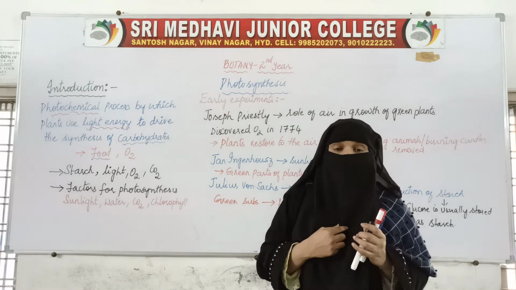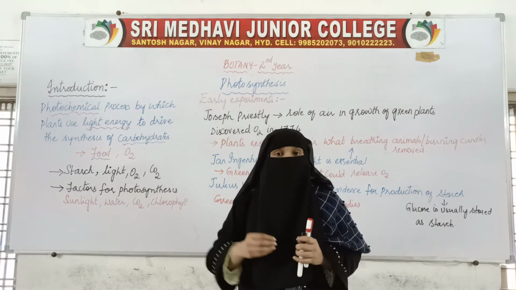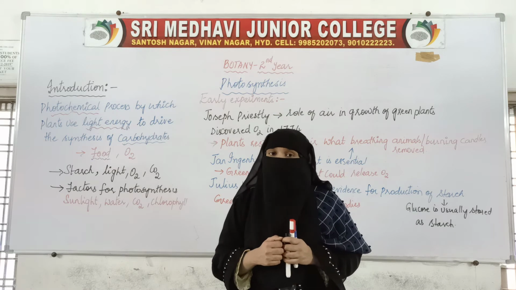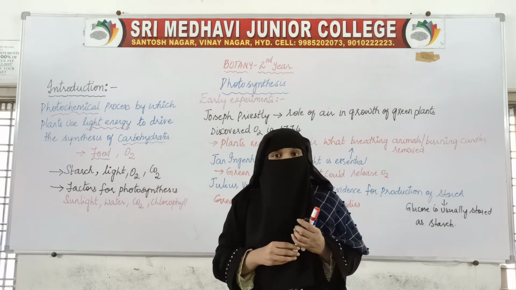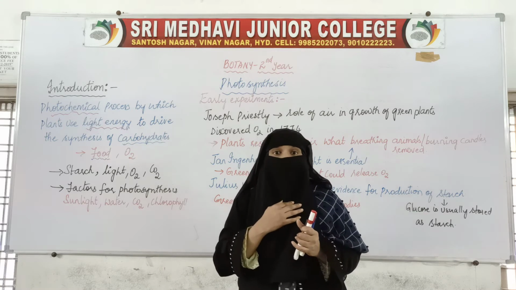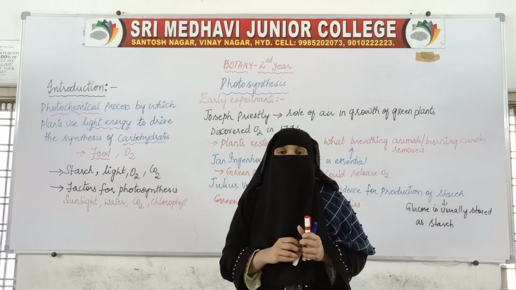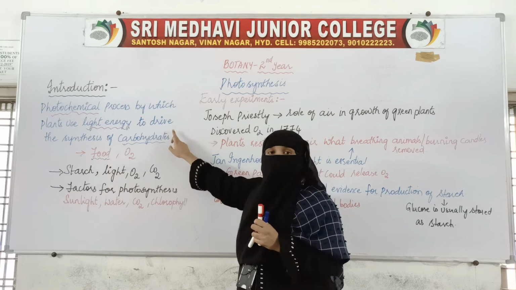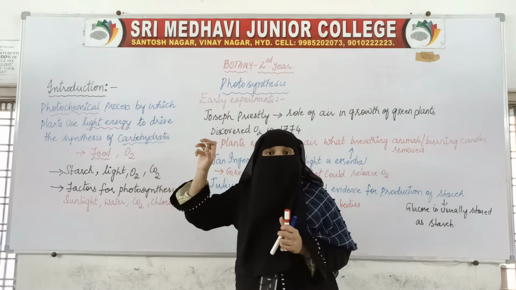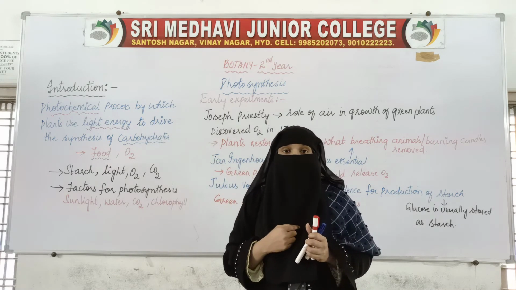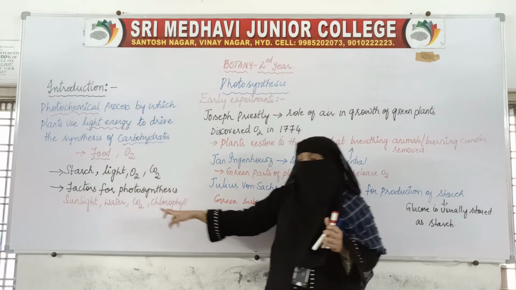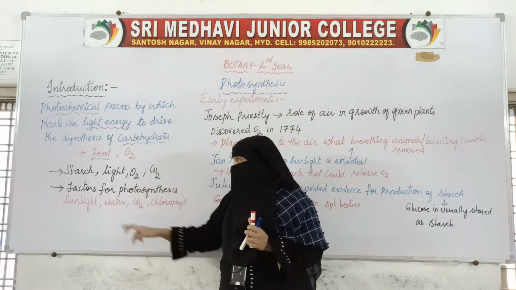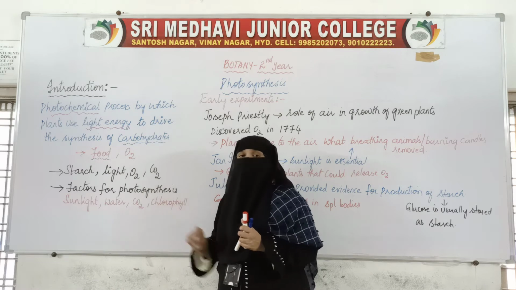External factors, why do we say so? Because plants do not have those things present inside their bodies. They need to take them from an outside source. That is why they are external factors. And internal factors are those already present inside the body of the plant. So there are four factors which are very essential for photosynthesis. If plants have to perform photosynthesis, they require sunlight, water, carbon dioxide and chlorophyll.